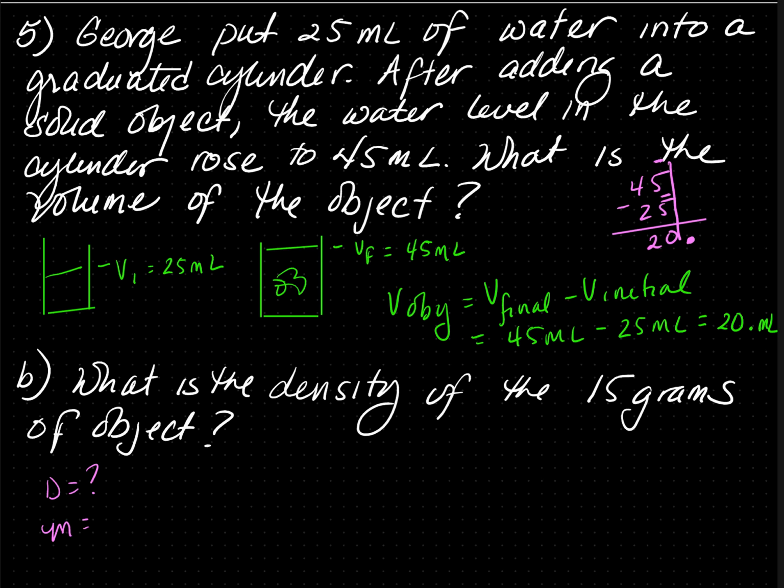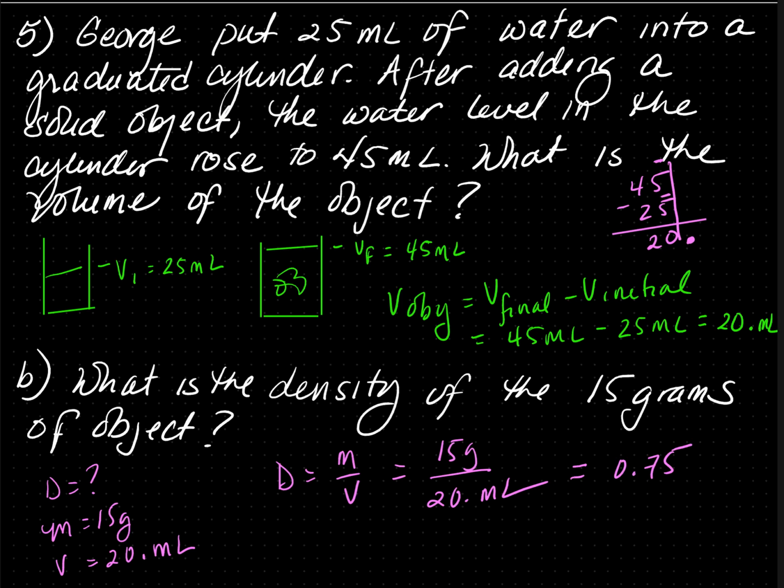So density is what we're looking for. We know the mass is 15 grams. We found the volume of the object in part A, which was 20 milliliters. So density is equal to mass over volume. Plugging in, we get 15 grams divided by 20.0 mL equals 0.75 grams per mL. Going back and doing sig figs, there's 2 here. There's 2 here because there's a decimal and a significant digit in front of that 0. So that 0 is significant. So my final answer has 2.